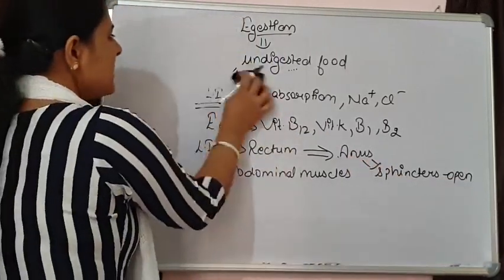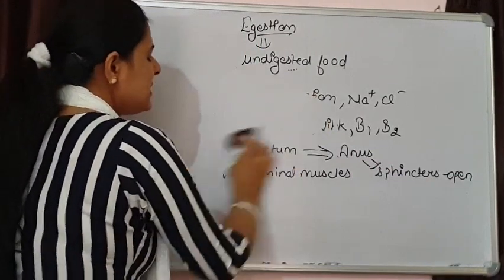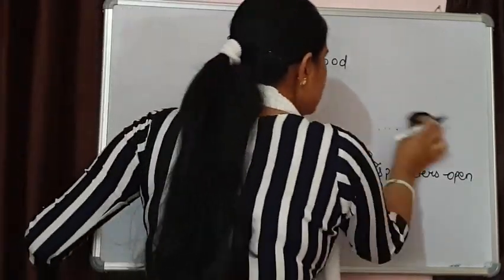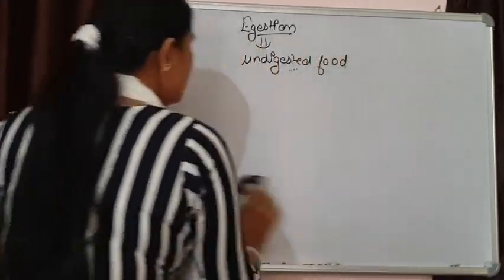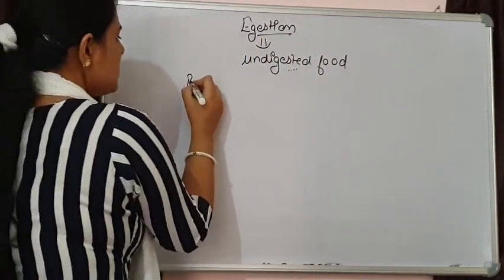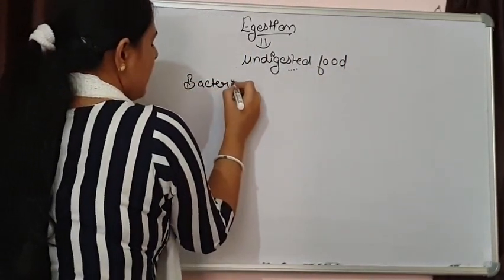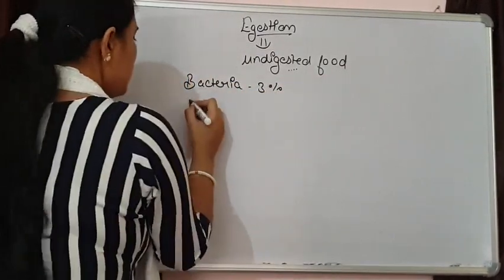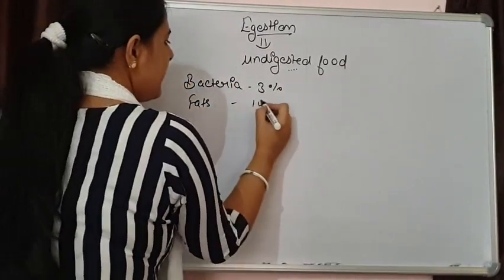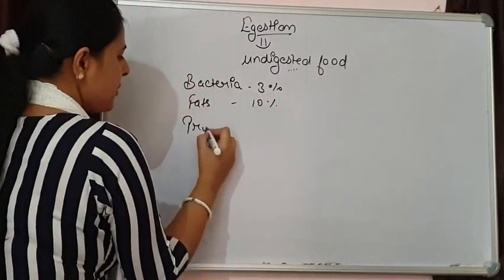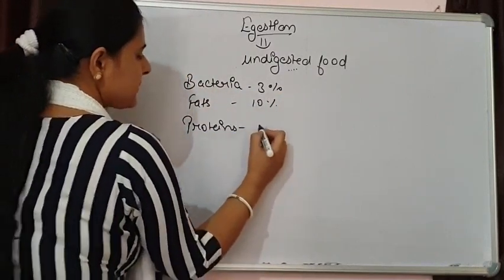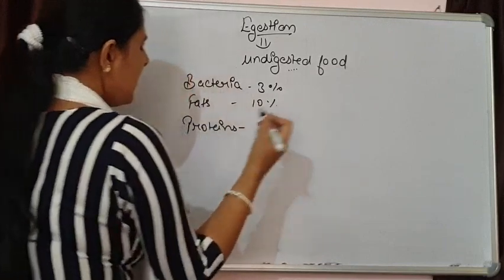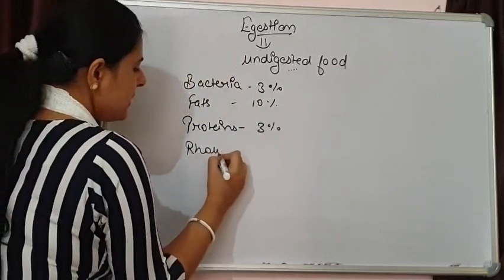Now what does this undigested food, or you can say waste, contain? It basically contains some bacteria, almost 3% bacteria. Around 10% fat is there. 2 to 3% proteins are there. 30% of roughage is there.